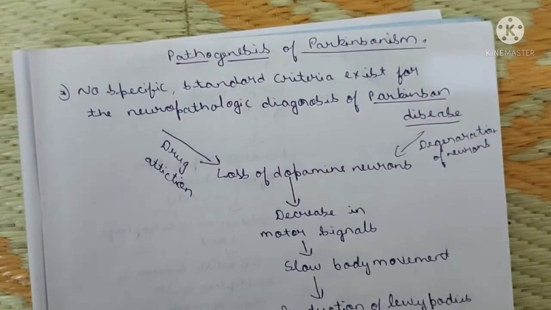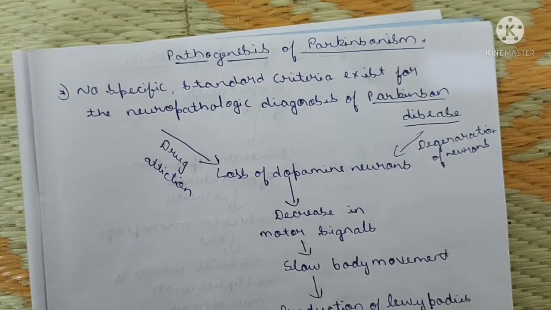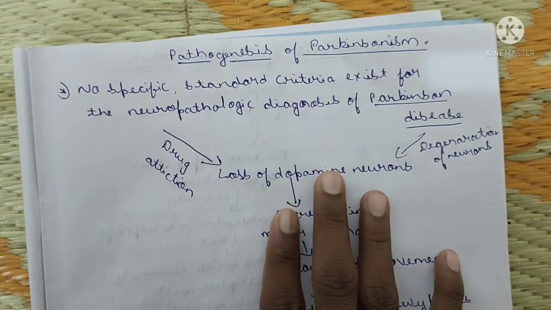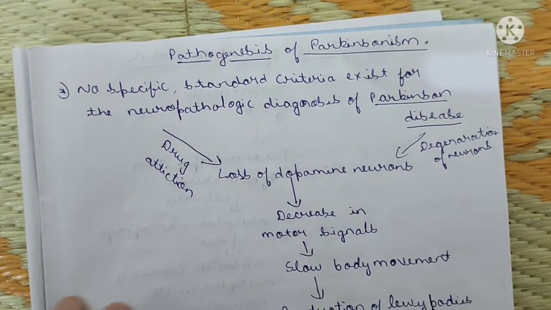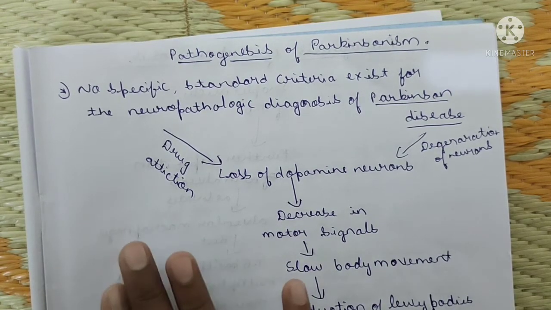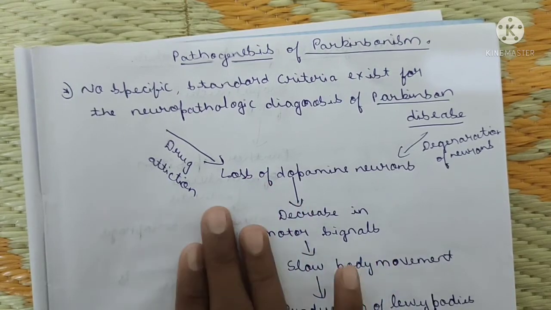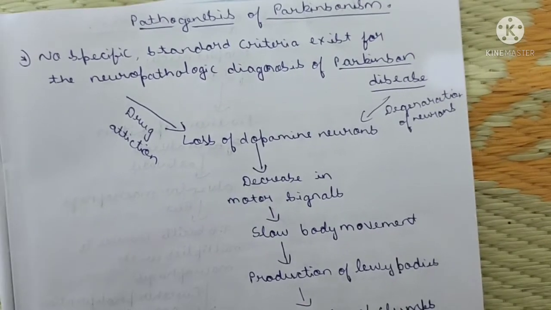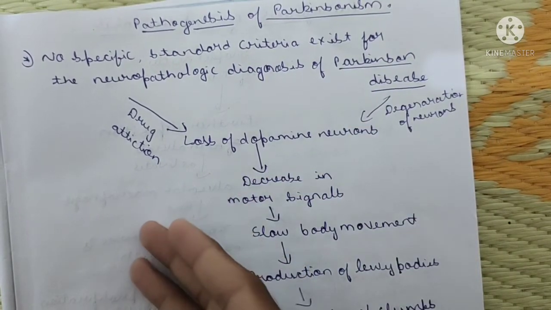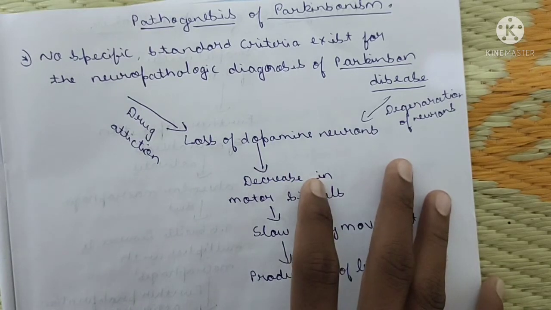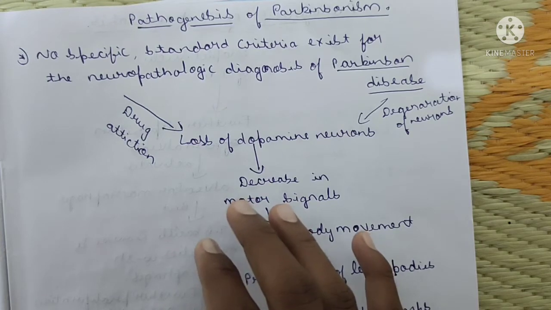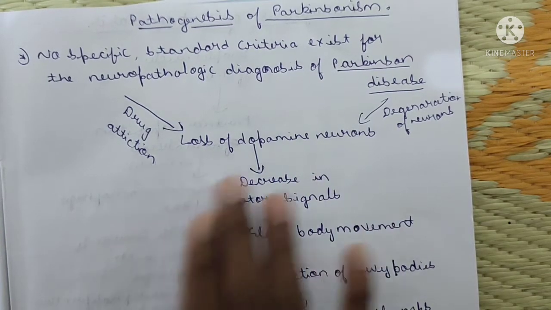The next one is the pathogenesis of Parkinsonism, means Parkinson disease pathogenesis. No specific standard criteria exists for the neuropathologic diagnosis of Parkinson disease. There is no specific pathogenesis or specific cause. Okay, the cause and the pathogenesis are idiopathic here. There are different types of causes, but scientists say that due to drug addiction and degeneration of the neurons, means damaging of the neurons, imbalance in neuron activity leads to this loss of dopamine neurons.